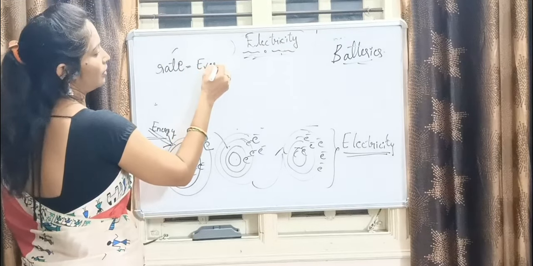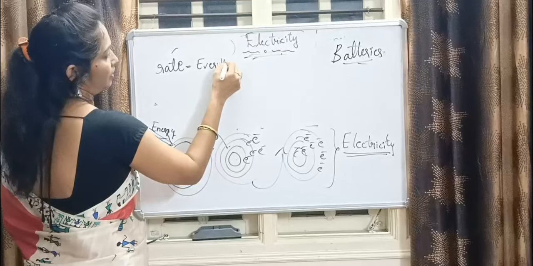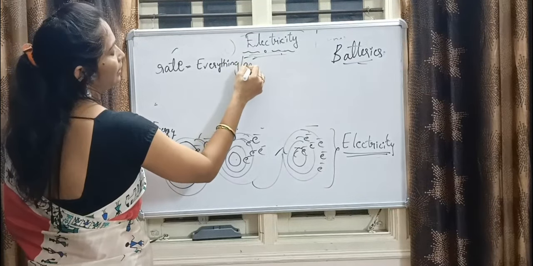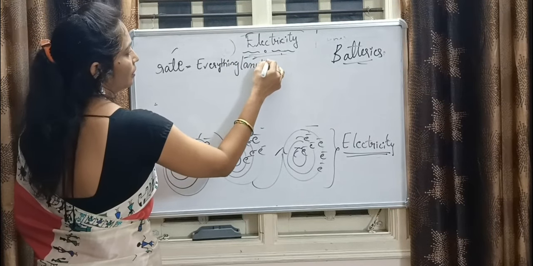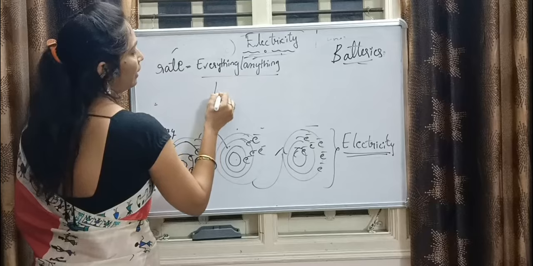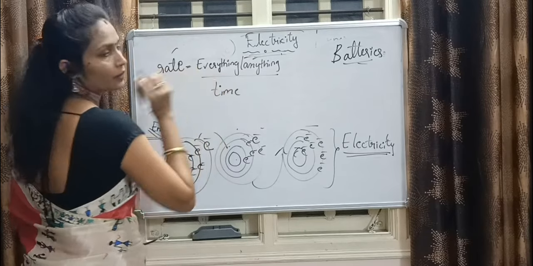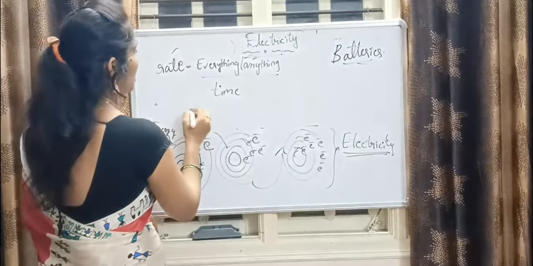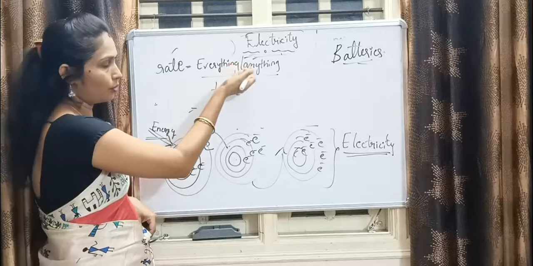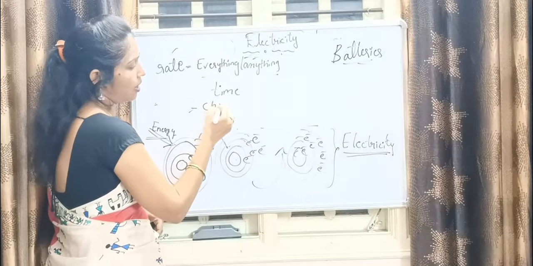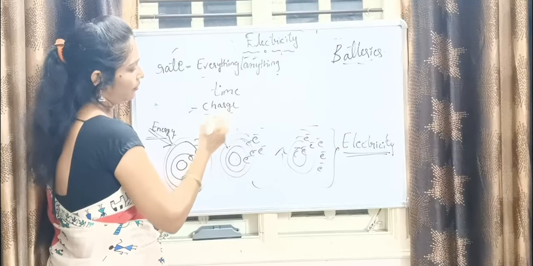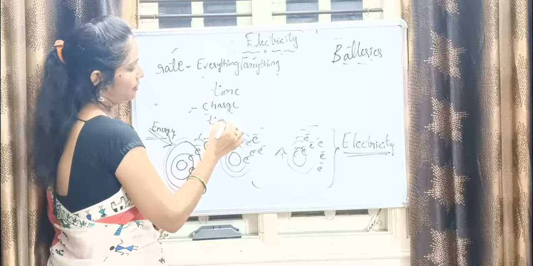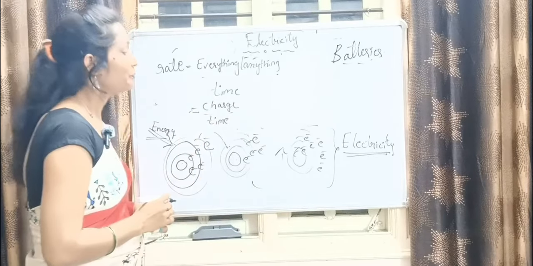Everything or anything divided by time. In our case, what is anything here? Charge divided by time. Am I right?